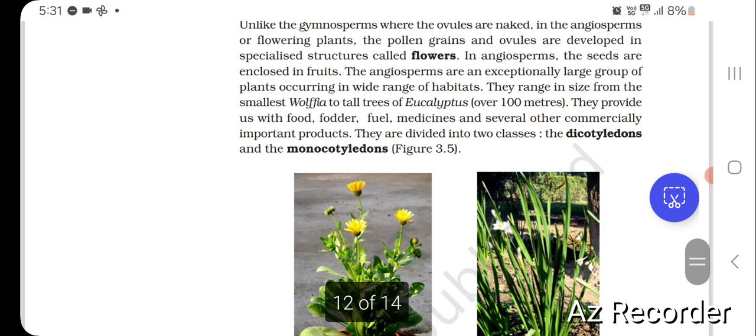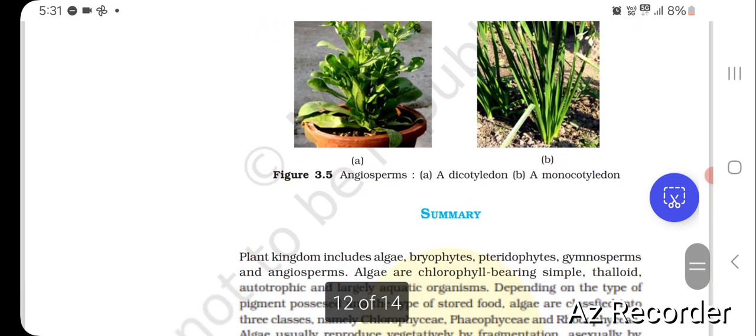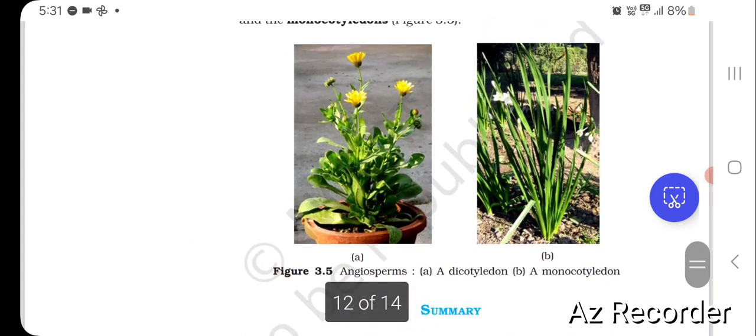They are divided into two classes, the dicotyledons and the monocotyledons. Angiosperm, a dicotyledon, the first one, and a monocotyledon, the second one.